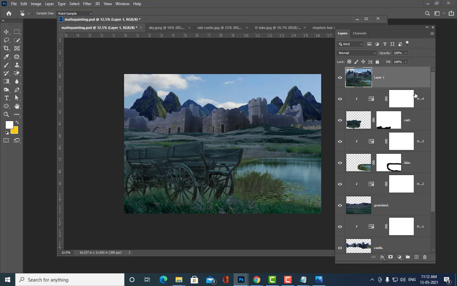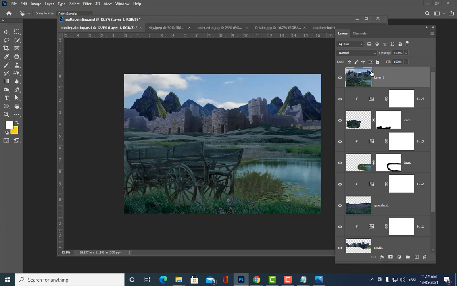And also let me do one thing. Let me actually convert this layer to smart object. Why am I going to convert this to smart object? Because I want smart filters. That is why I am going to convert it into smart object. So how to convert it to smart object? Anybody can tell?